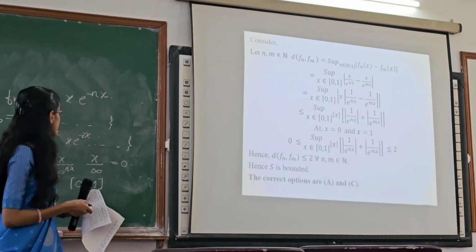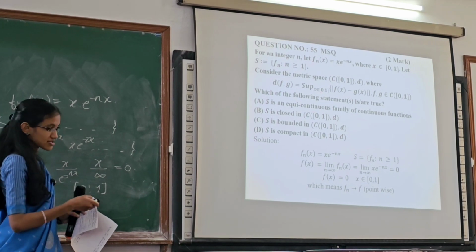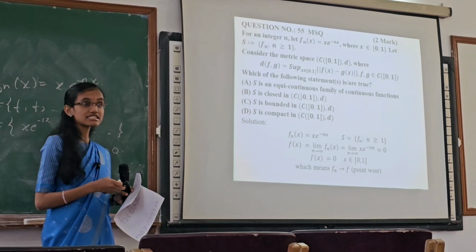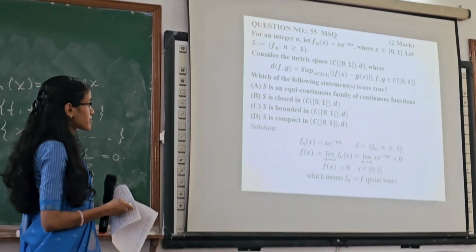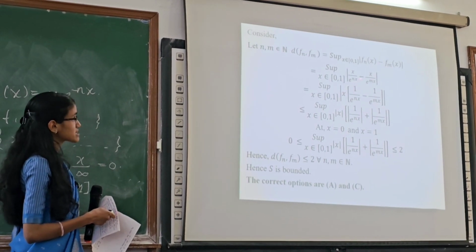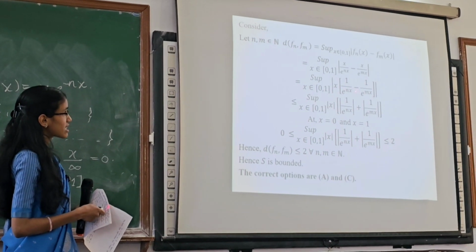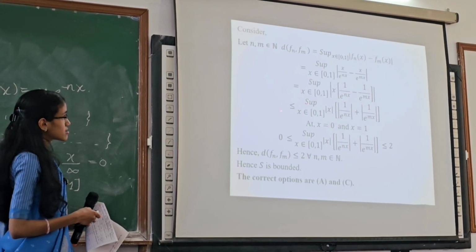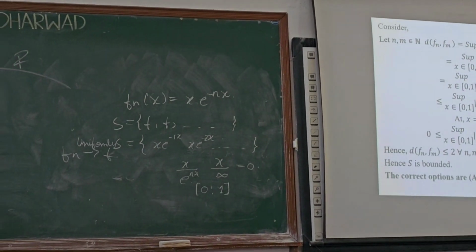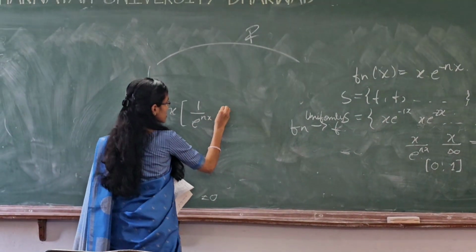So consider the condition they have given: the supremum of modulus of f of x minus g of x must exist. So there must exist a certain constant M, and every function must be less than that constant. That is the meaning of supremum. Consider the supremum of fn of x minus fm of x. I have substituted the values of f of x, replacing n by m. By taking the common factor, I will get this equation, and by changing the sign, I will apply the modulus to each term, and then the supremum of x into 1 by e power mx.